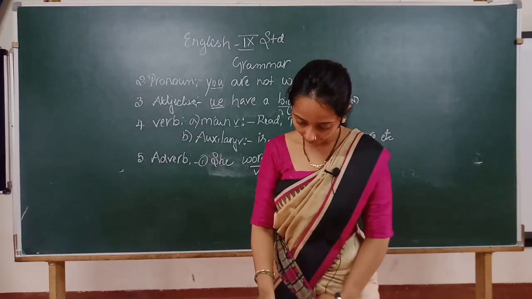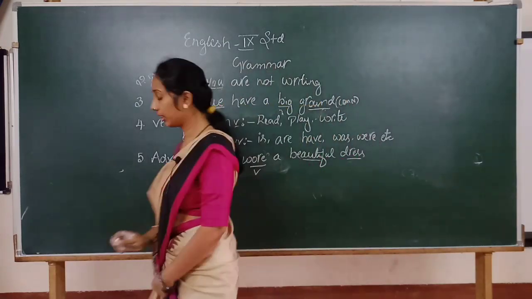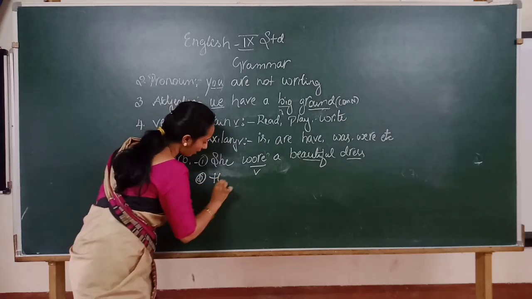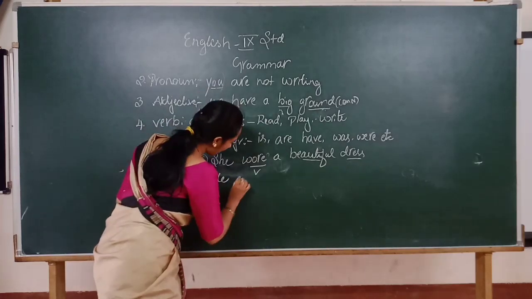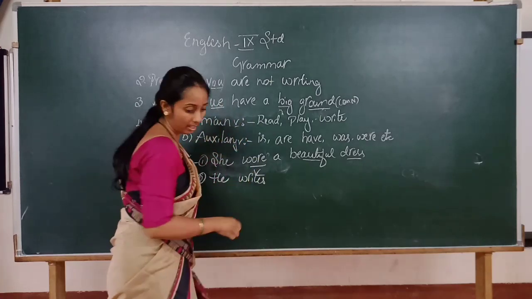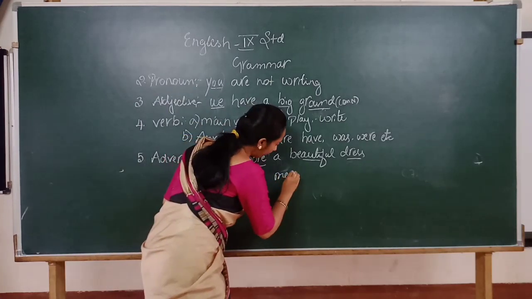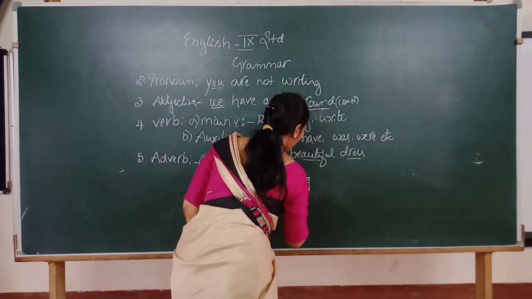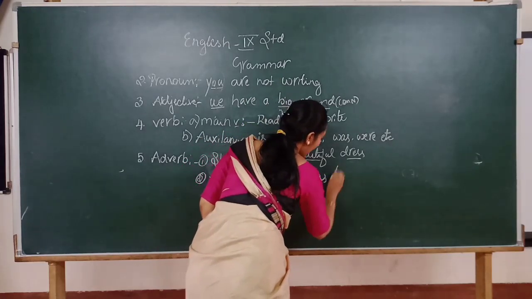Then another one. He writes a meaningless letter.